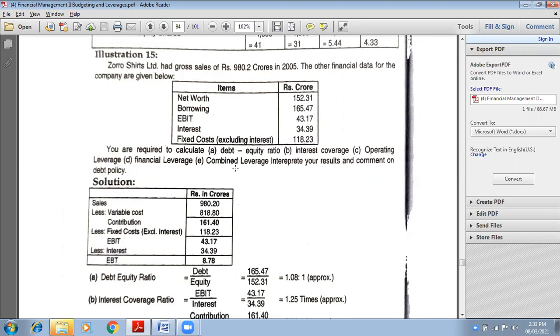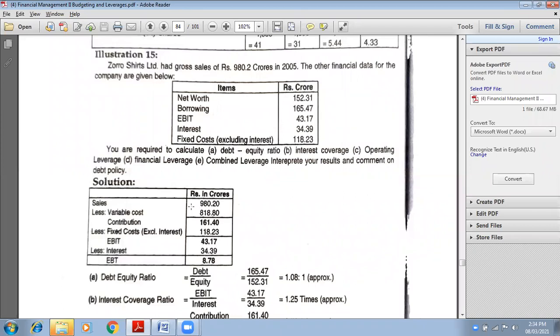What is the formula of EPS? Net profit after tax minus preference dividend upon number of equity shares. Do you remember? You have done it in ratio analysis. Okay. Debt equity ratio will be asked. Operating ratio, operating leverage, financial leverage, and combined leverage. So how do we need to do it? First of all, we need to make a statement.